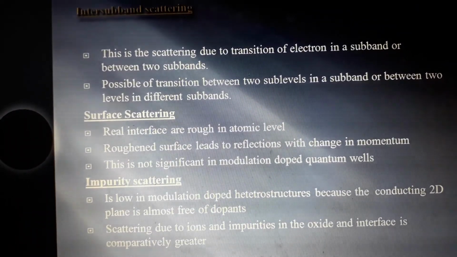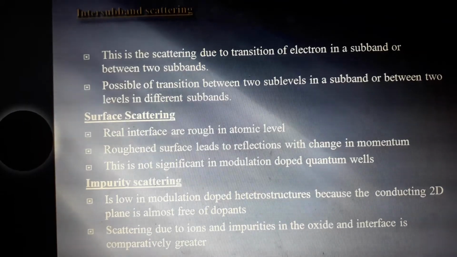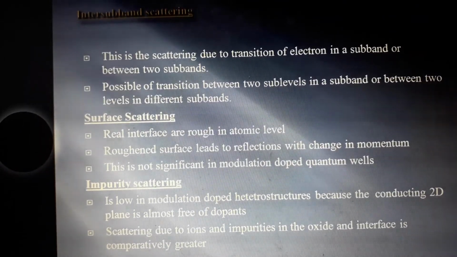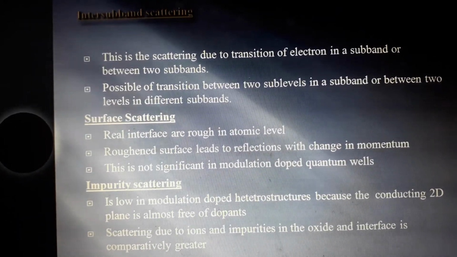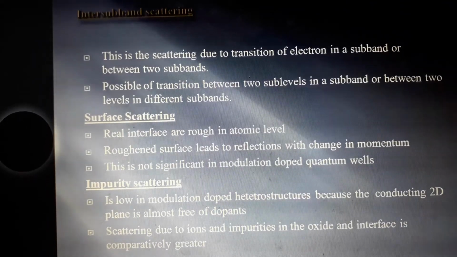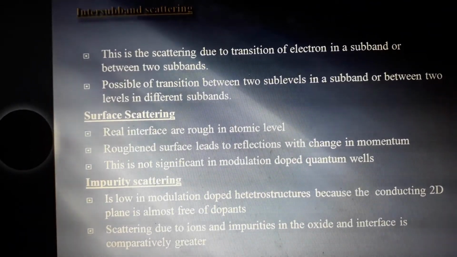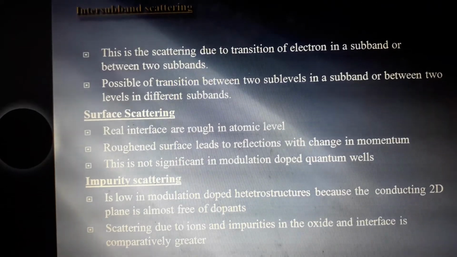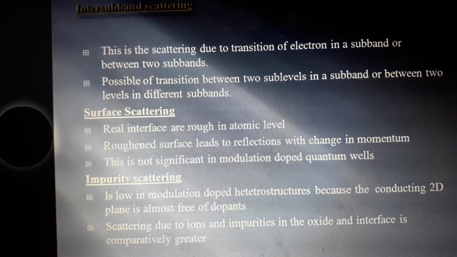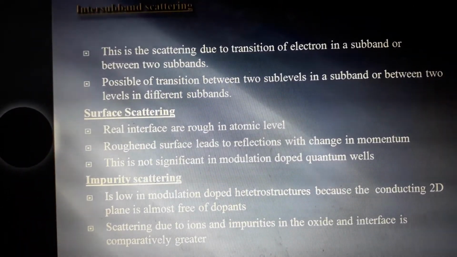The scattering that occurs due to the transition of the electrons within a subband or between two subbands is described as inter-subband scattering. As a result of this inter-subband scattering, the mobility decreases.